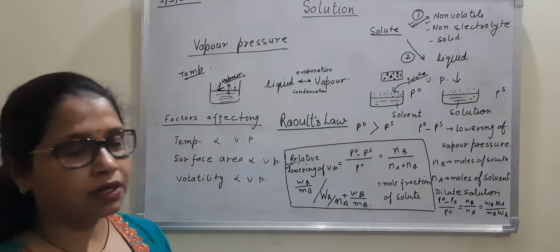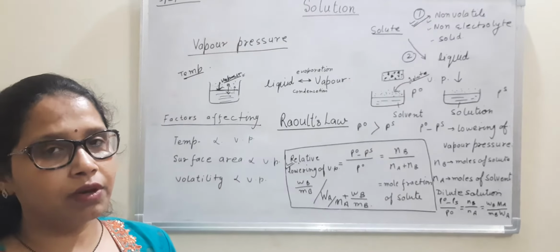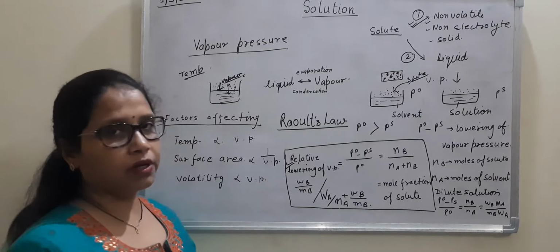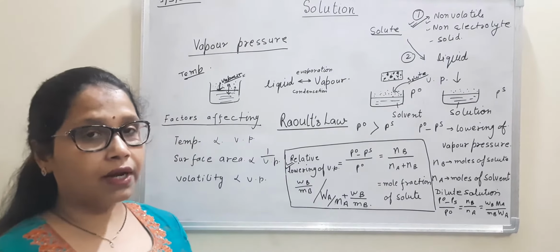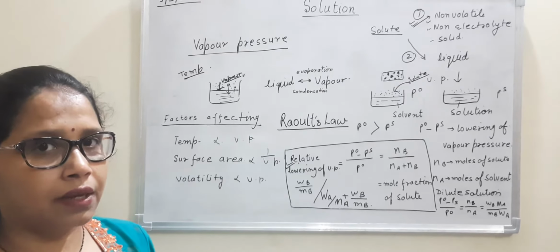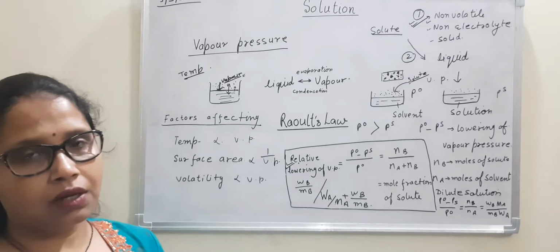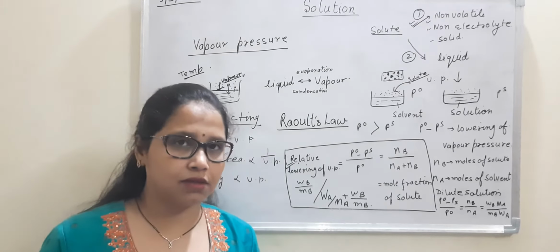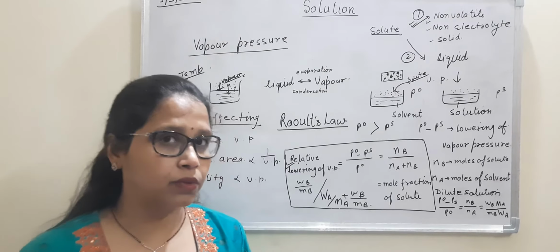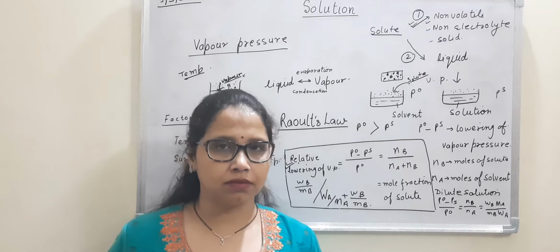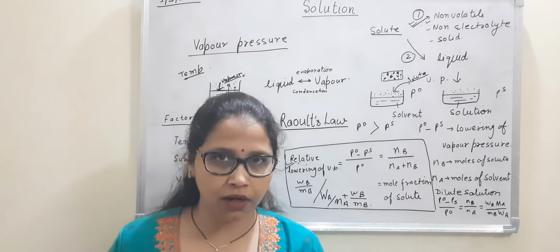The greater the surface area, the more easily the liquid will get evaporated. Now the third thing is volatility. If you have two liquids, one acetone and another water, and you keep both in the same amount, which one will get evaporated easily? Obviously, you know acetone will get evaporated.